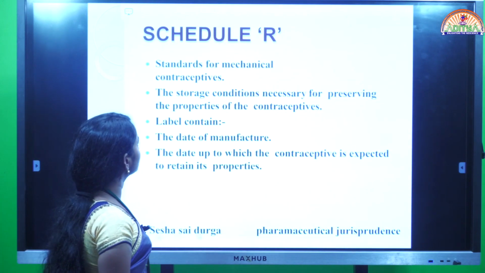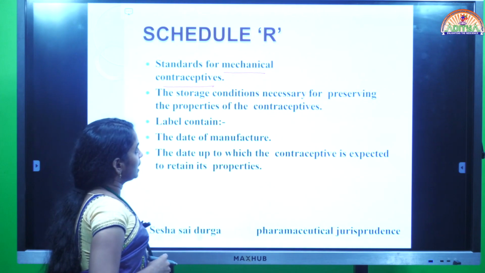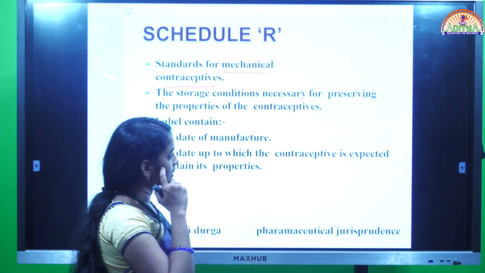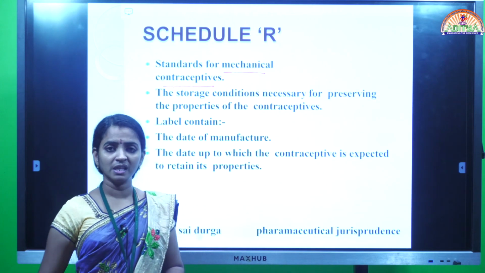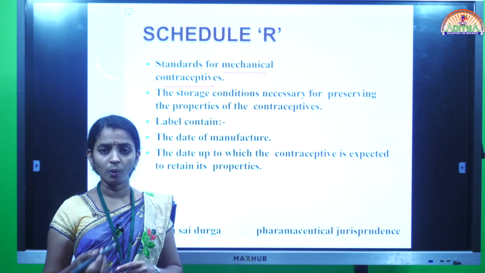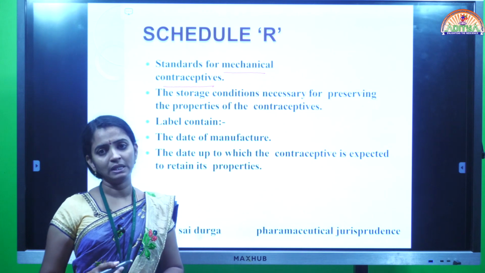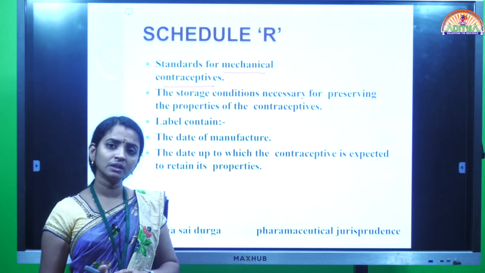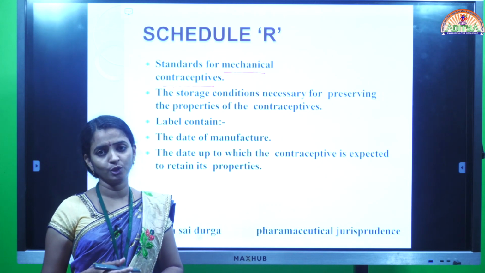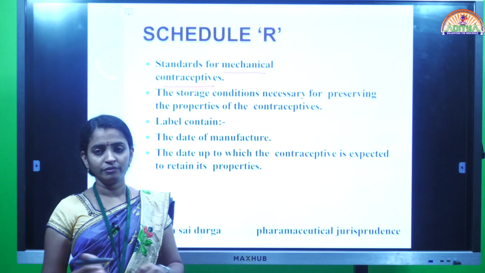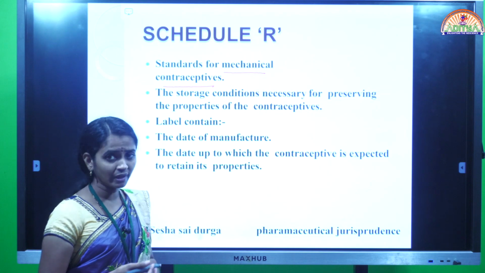Schedule R contains standards for mechanical contraceptives. Some contraceptives are taken orally, through the mouth, and are called contraceptive pills. But because they have a number of adverse reactions in humans, we can avoid the pills and sometimes use contraceptive devices instead.